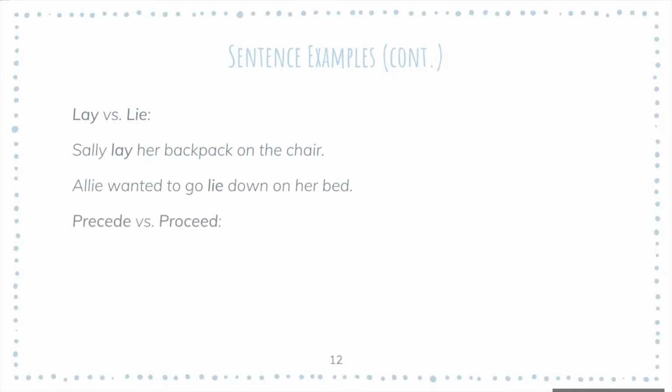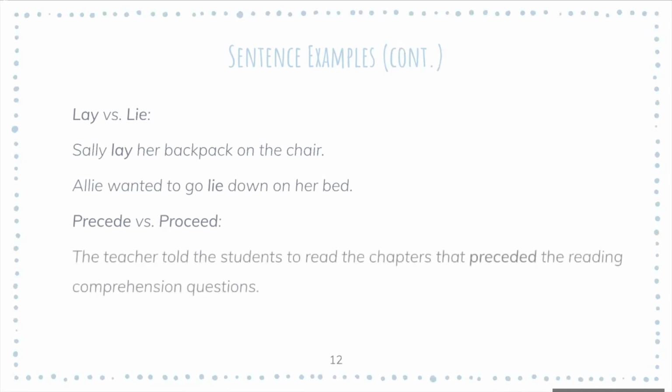Another example of homophones is precede versus proceed. An example with precede is the teacher told the students to read the chapters that preceded the reading comprehension questions. So in this case, we use precede with an E after the PR, because precede with an E means to come before something.